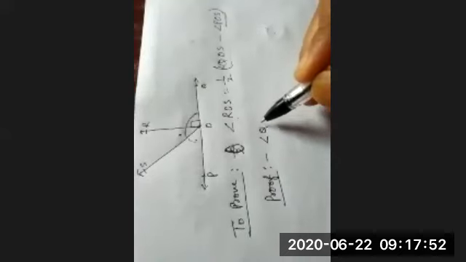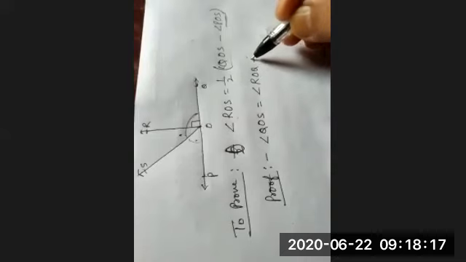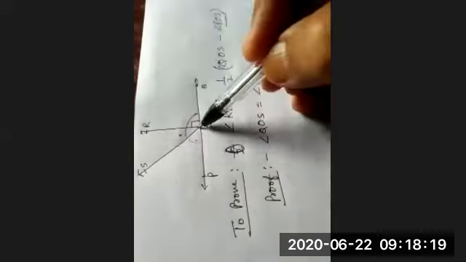Angle QOS is equal to this part, angle ROQ plus angle ROS.